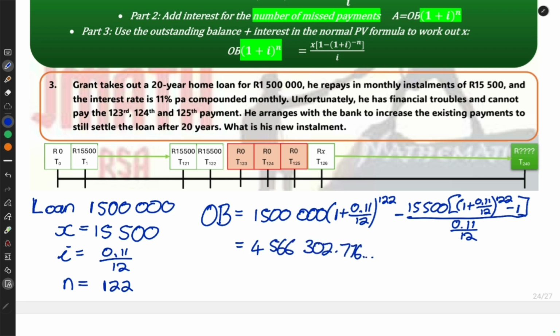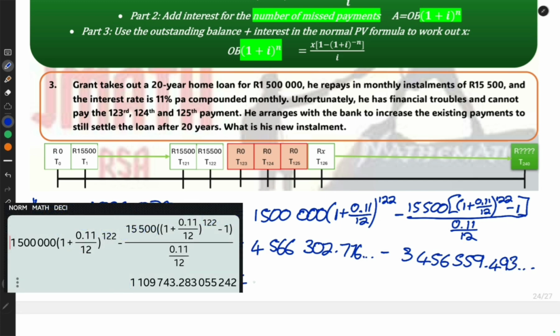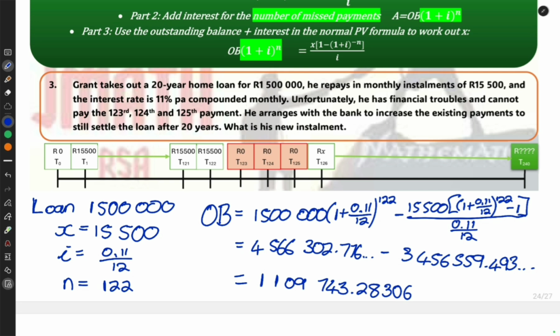So the first section would be 4566302.776..., and then the second section would be 3456559.493... If I subtract those two, I get the outstanding balance. Sure, this person paid half of his loan and he still owes 1.1 million. But that is real life. The first part of a home loan is always just interest, and then only in the last half does it go a bit better. So that's his outstanding balance after month 122.